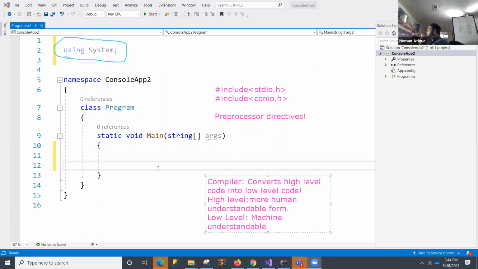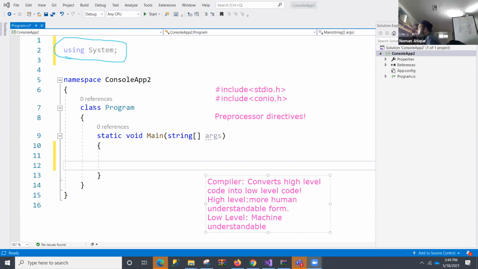What I'll do is first publish a video related to installation of Visual Studio, and then I will publish a few important pieces of information: what is a compiler, and what are these different preprocessor directives. I haven't talked about preprocessor directives in detail. Here I was trying to talk about using System. This is a preprocessor directive telling the compiler that I will be using these things. I'll talk about that in later detail.